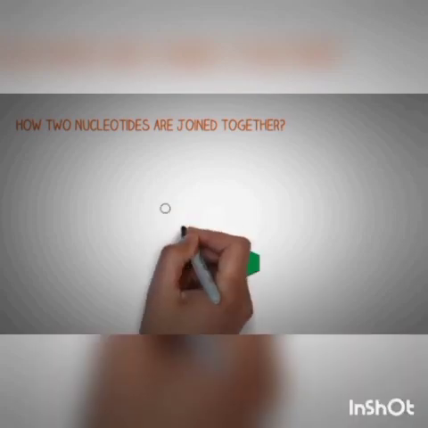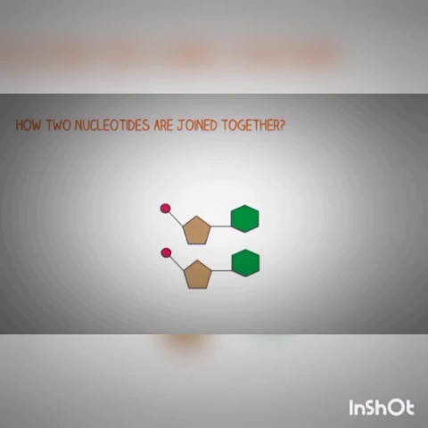Here the blue lines are the sugar phosphate backbone of the DNA, and the central lines represent the base pairs of the DNA. We will get to these terms in just a bit.